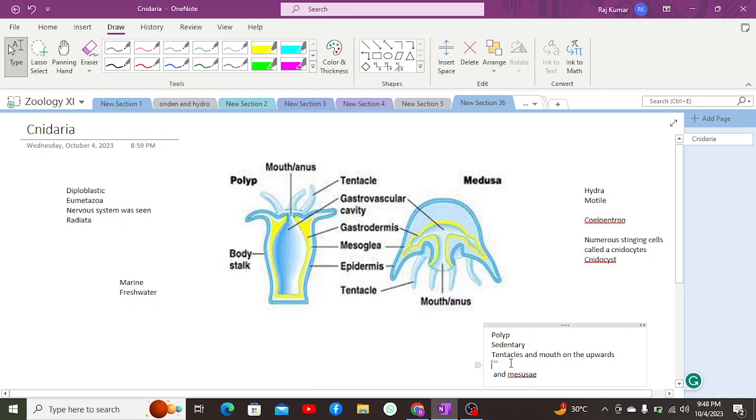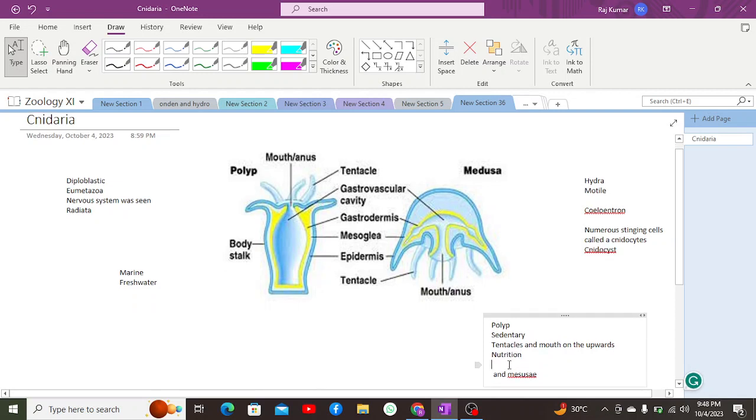Having their tentacles and mouths on the upward side, these are generally related with nutrition, which means they usually work together with other cnidarians such as medusae within their colony in order to provide nutrition to other cnidarians. In that case, polyps are nutritive, or we can also call them nutritive polyp zooids.